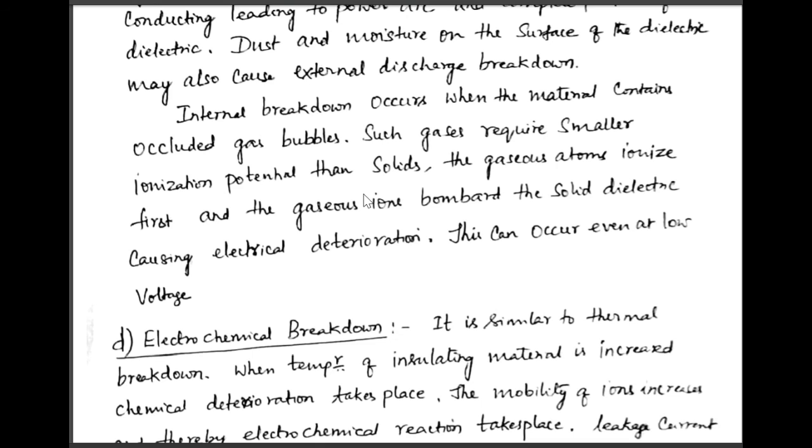This can occur even at low voltage. So internal breakdown is due to the gas bubbles deposited on the surface of the dielectric material. Under low voltage, they undergo ionization, collide with the dielectric, and produce what is called internal breakdown.